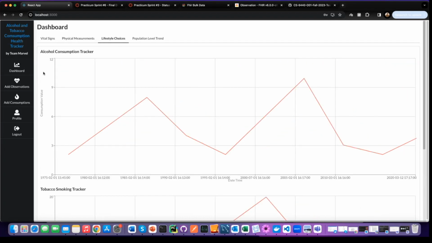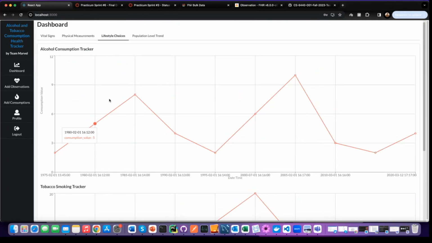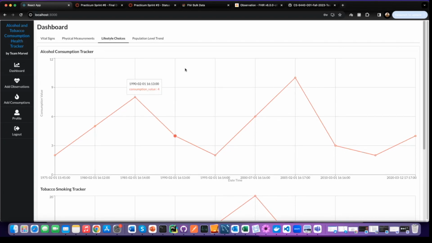Then also their alcohol consumption trends, as well as the tobacco smoking trends. You can see how over time this user was a very high tobacco user, but he's course correcting. Similarly, his alcohol consumption is going up and down over the years. So this basically lets users track and be aware of their physicals and vitals, as well as their lifestyle choices over time, and helps them make more self-aware decisions about having more alcohol or tobacco.